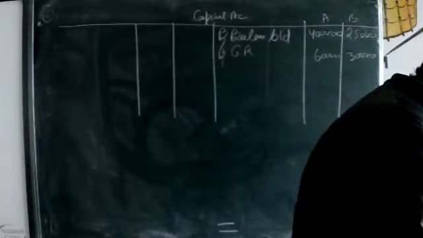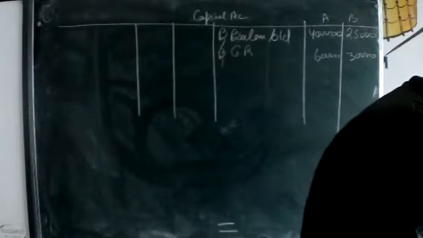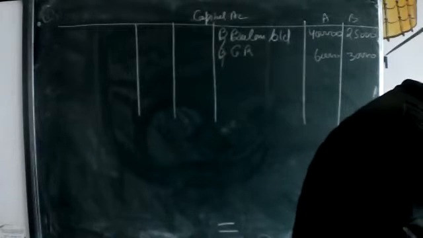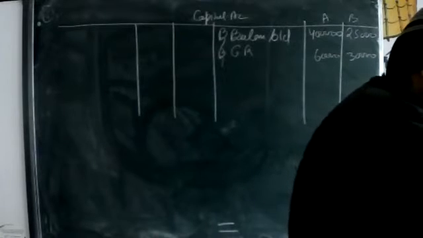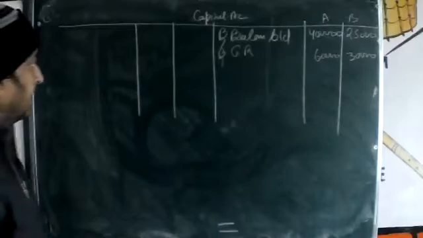Anything else given, beta? No, sir. Okay, then start with the realization.